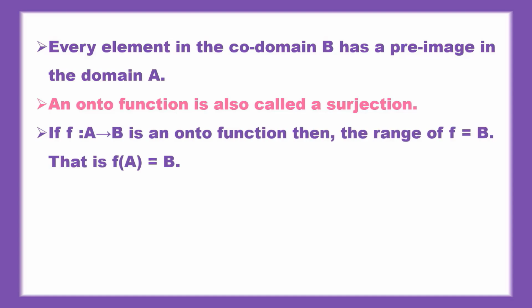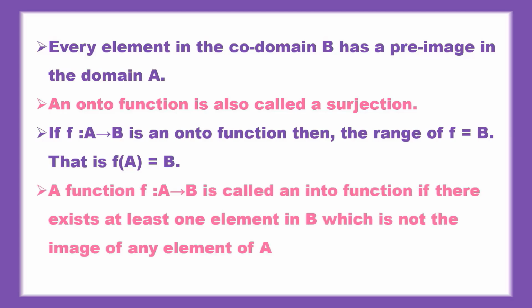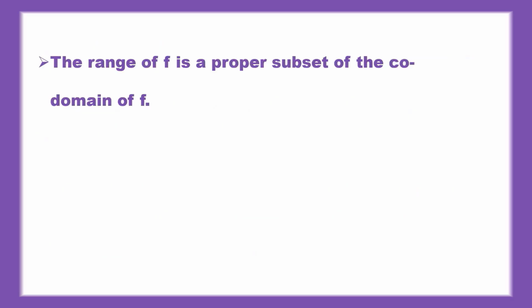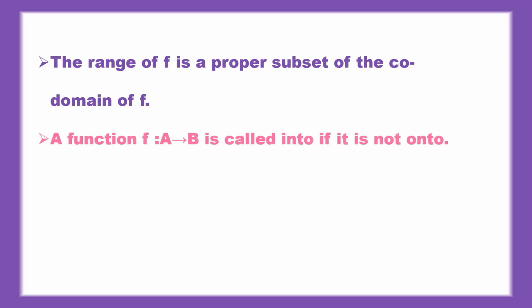If f from A to B is an onto function, then the range of f is equal to B, that is f of A is equal to B. A function f from A to B is called an into function if there exists at least one element in B which is not the image of any element of A. The range of f is a proper subset of the codomain. A function f from A to B is called an into function if it is not onto.